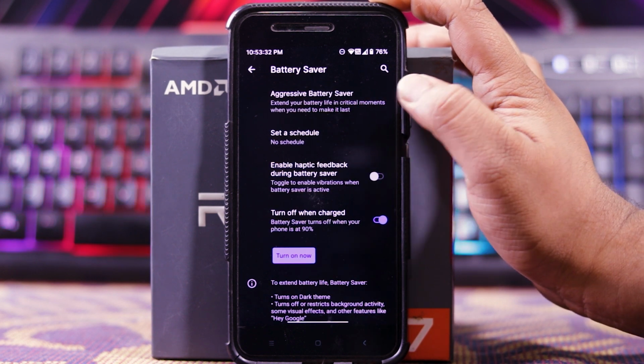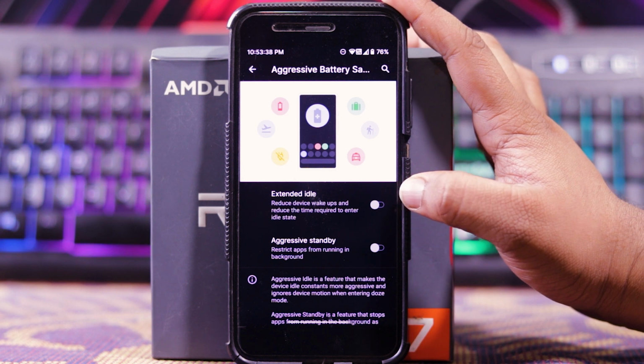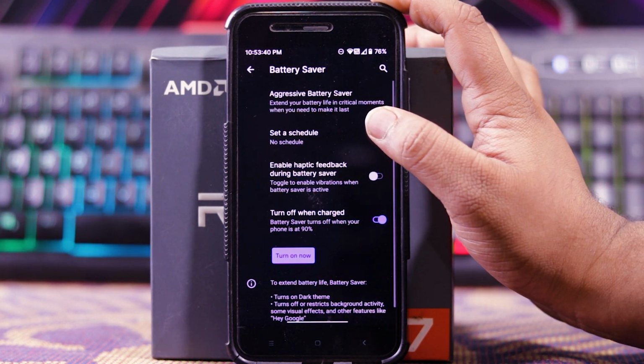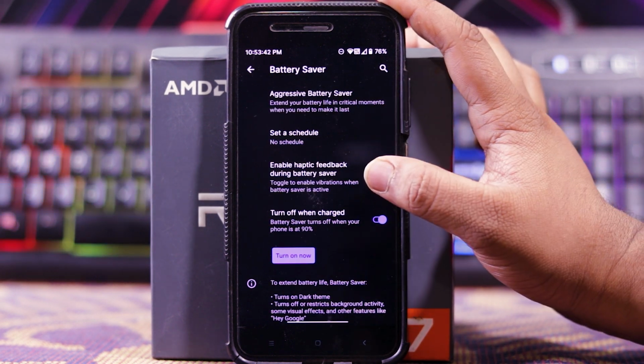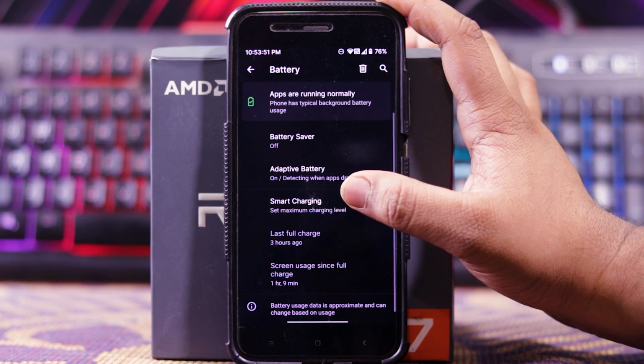Then in battery, you get battery saver. In this you get aggressive battery saver. In this you get options like extended idle and aggressive standby. Then you can choose a schedule. In this you get enable haptic feedback during battery saver and turn off when charged. Then you get smart charging.